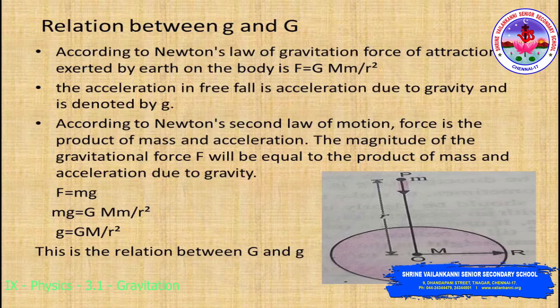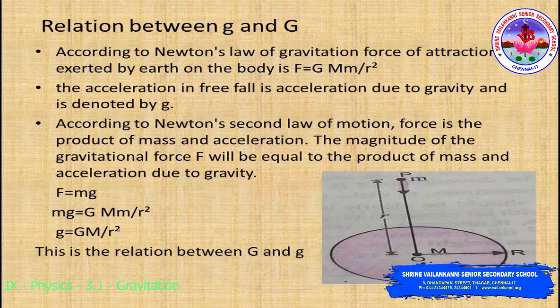When the body is free, it falls towards the center of earth due to the gravitational pull of earth. The acceleration in free fall is the acceleration due to gravity, denoted by small g.